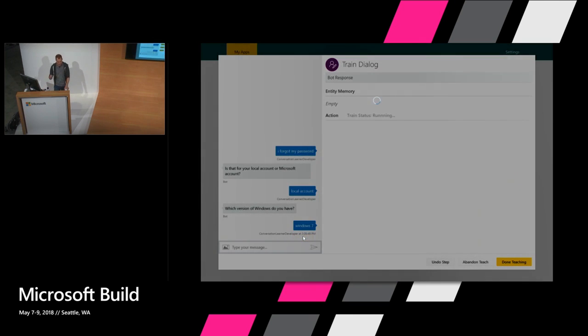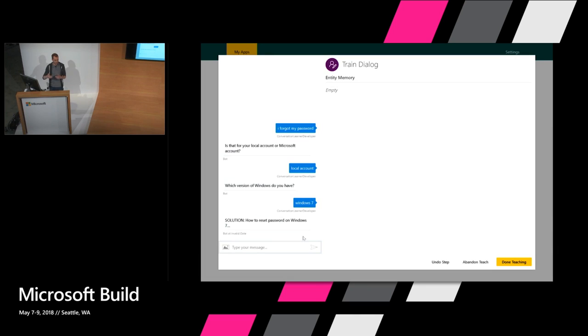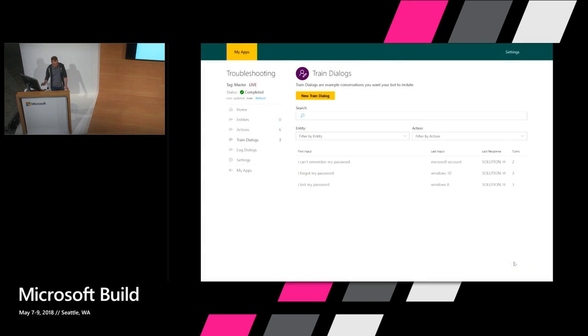Now, when I create that, it will add it to the palette of actions that the system has, and it will go ahead and execute that action, and it takes it there. So I've now just expanded the set of things that the system's able to say. And every time that I provide another input like that, in the background, the neural network will go off and be retrained. So each time I get a prediction, I'm using the most recent neural network that I've created. So now I'm up to date.